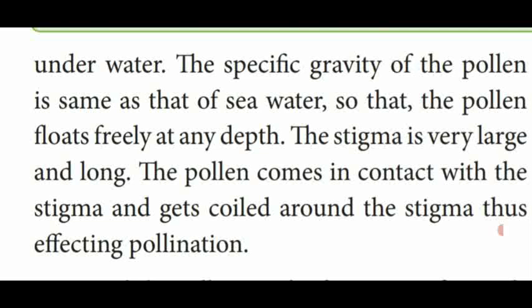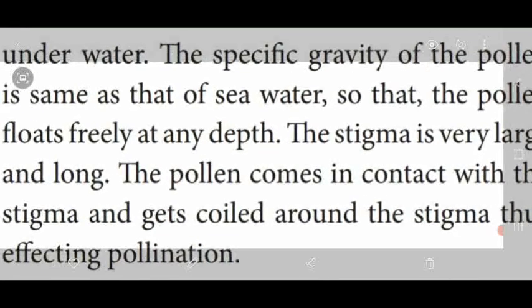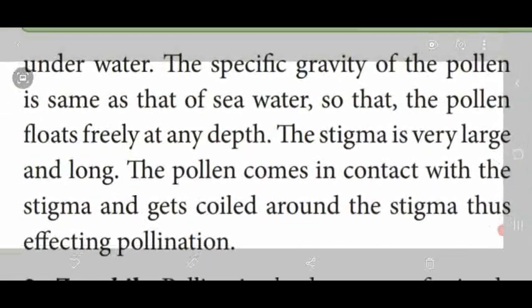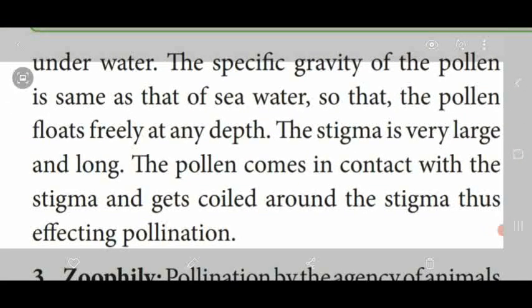These pollen grains are shed under the water and fall into the water. The specific gravity of the pollen is the same as that of the sea water, so that the pollen floats freely at any depth. The pollen grains are freely floating in the depth of the sea water.